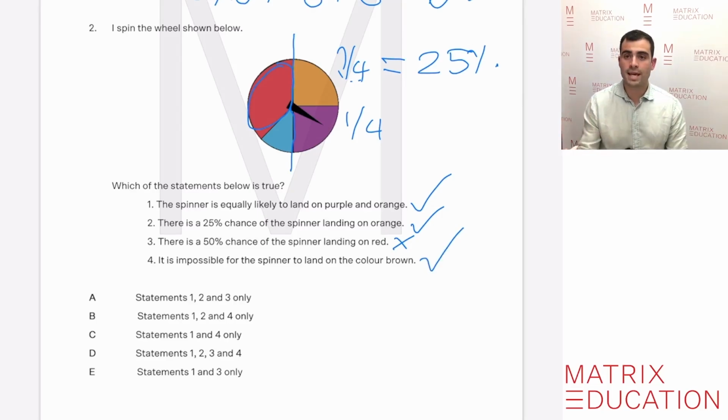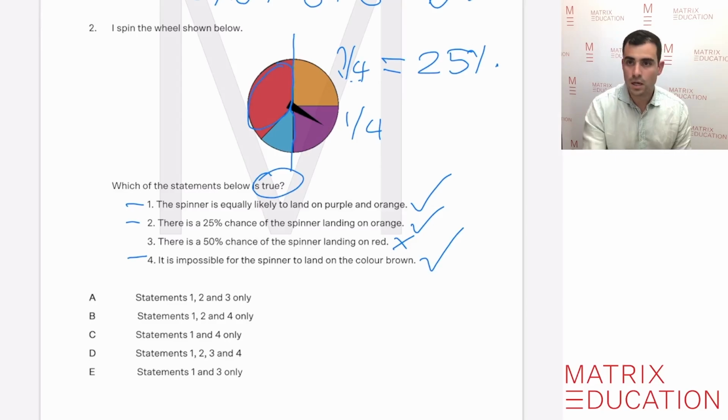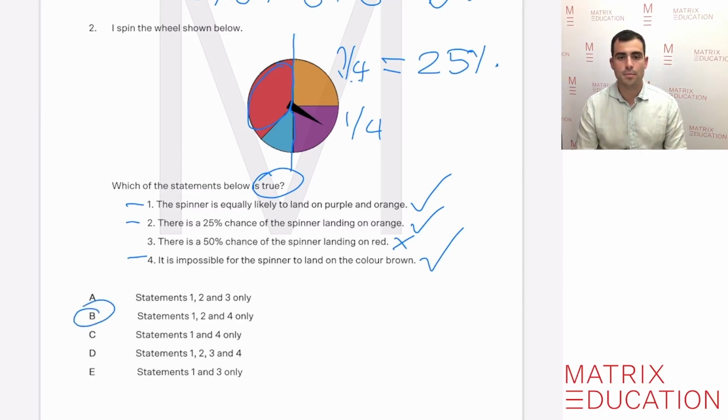So what we can gather now, we've done this step by step, is that statements 1, 2, and 4 are the only true ones. It's really important because these questions will only ask for true statements. And so 1, 2, and 4 is B. So the answer is B.